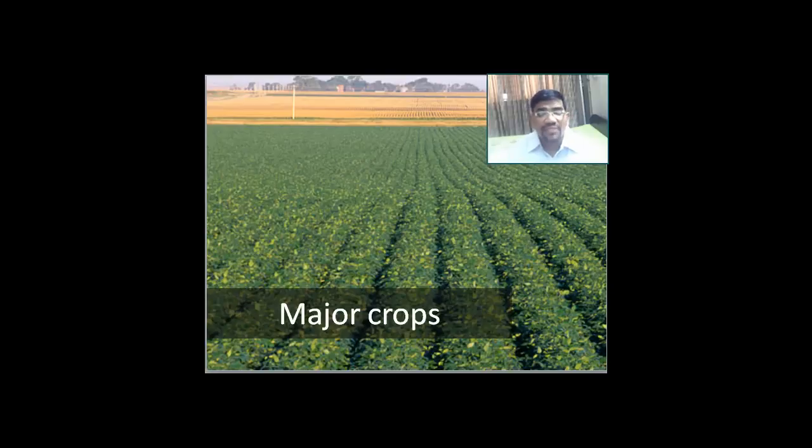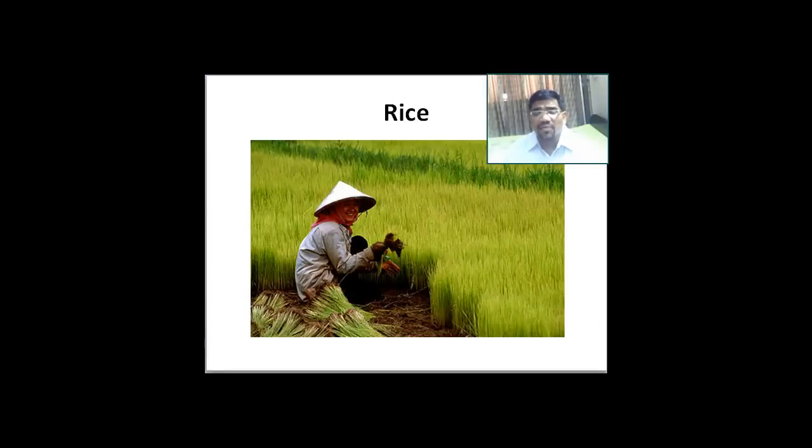Right. So with this we move on to the major crops, and the first major crop that we are going to discuss is rice. Rice is the most important crop when it comes to the number of people it can feed in our country. Even in China, a large number of people are eating rice.